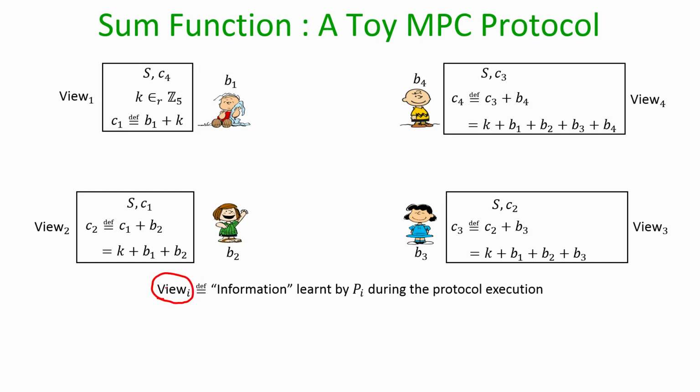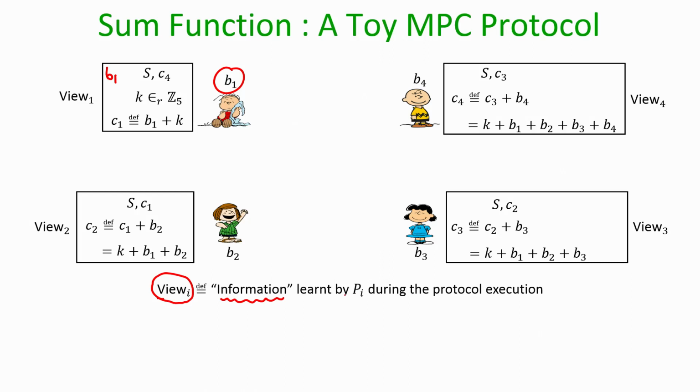Okay. So, I have written down the view of every party in this rectangular box, and roughly this is the information which is learnt by the party Pi during the protocol execution. So, the view will definitely have the inputs of the parties. Sorry, I have not written it down explicitly here in the boxes. And if there are any random coins which are used by the parties during the protocol execution, they also will be a part of the view.